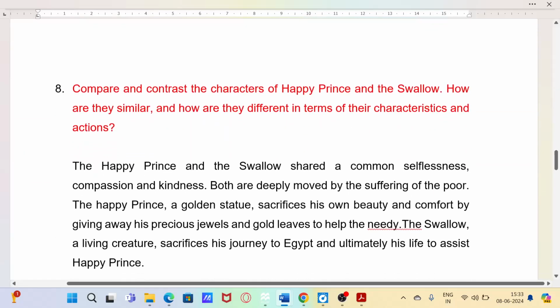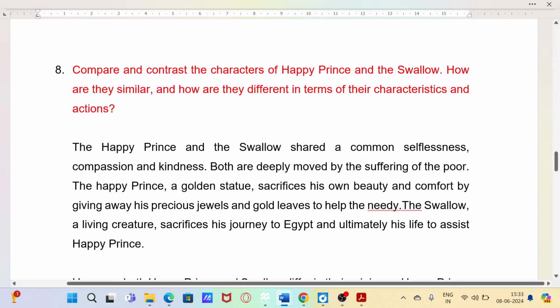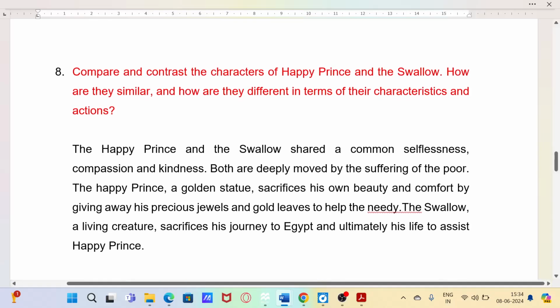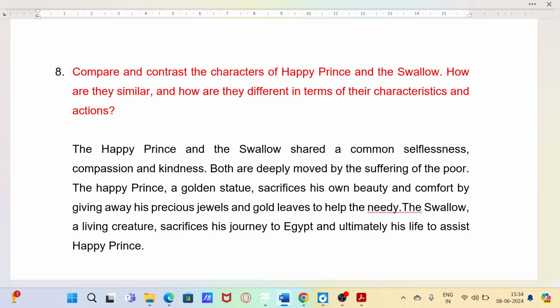Another question. Compare and contrast the characters of Happy Prince and the Swallow. How are they similar and how are they different in terms of their characteristics and actions? The answer is, the Happy Prince and the swallow shared a common selflessness, compassion, and kindness.